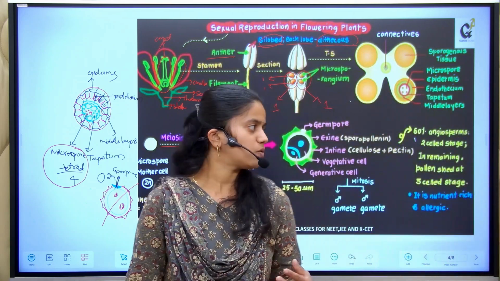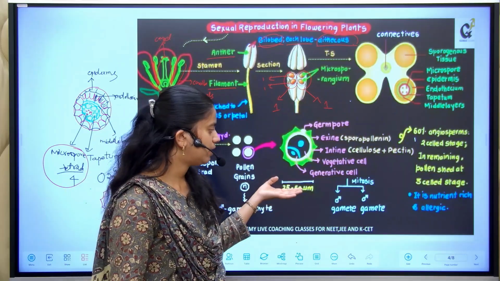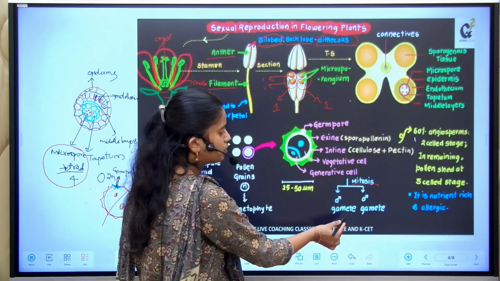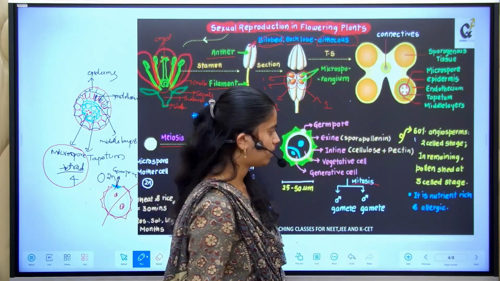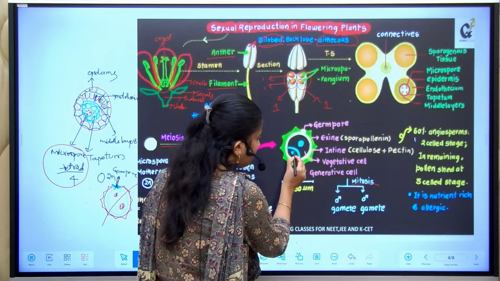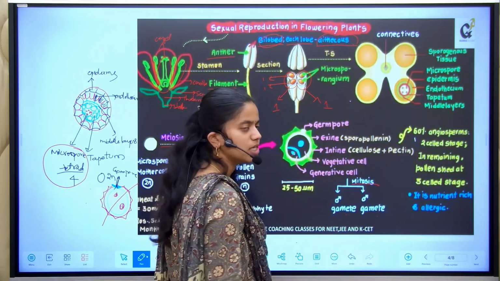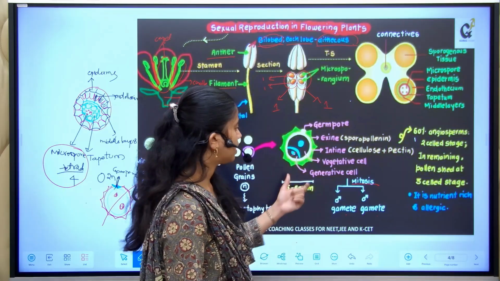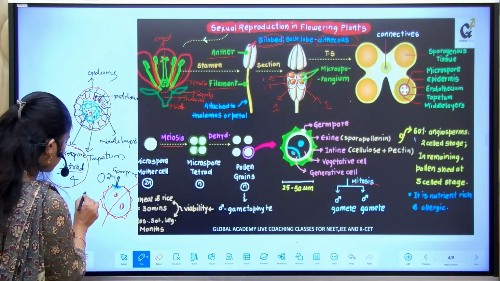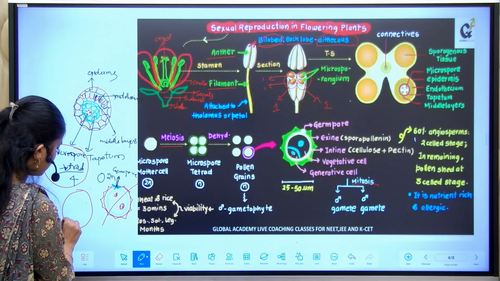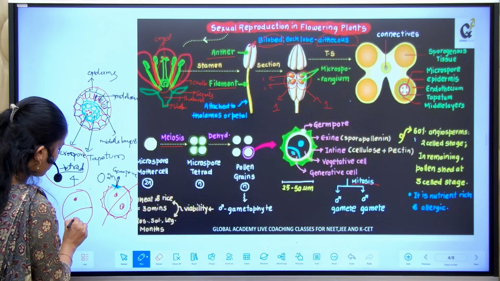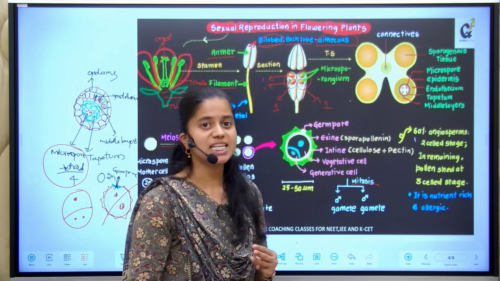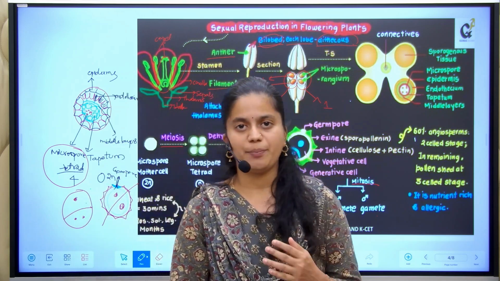The generative cell will further undergo mitosis division, and it produces the 2 male gametes. It will divide further and produce the 2 male gametes. Later on, at this particular stage, how will the cell look? The cell is going to look like this now. So this particular anther we can call a 3-celled stage male gametophyte.